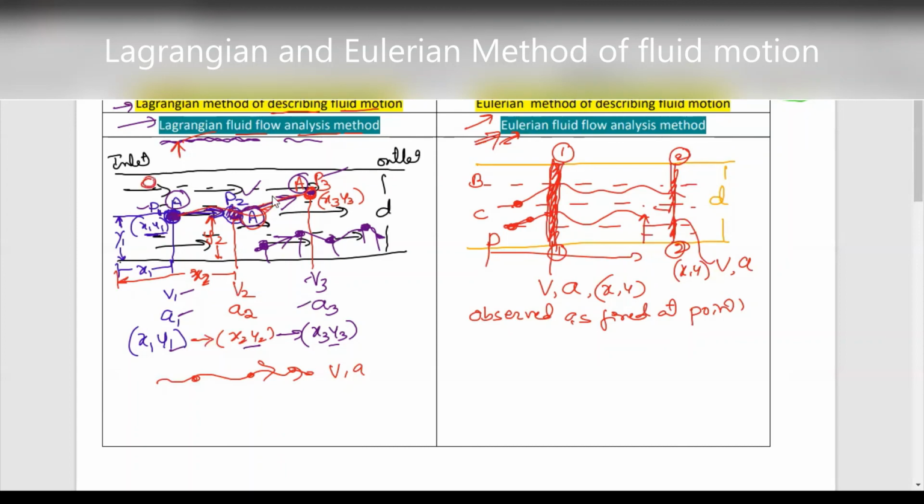If you need to take another particle B also, particle B is moving from point A to point B to point C, somewhere. Wherever it is moving, we need to study properties like velocity and acceleration. So the Lagrangian approach will be very difficult. So in fluid dynamics and fluid mechanics, we apply only the Eulerian method. We will not consider the Lagrangian method of approach.